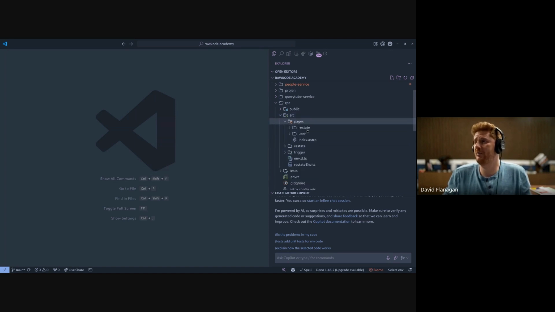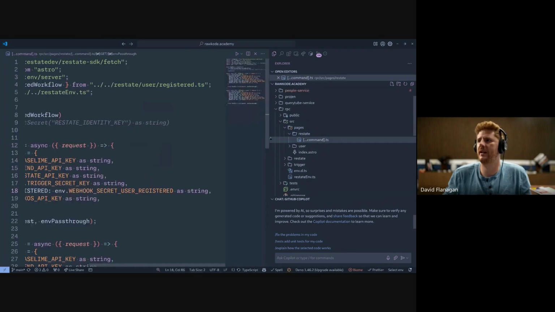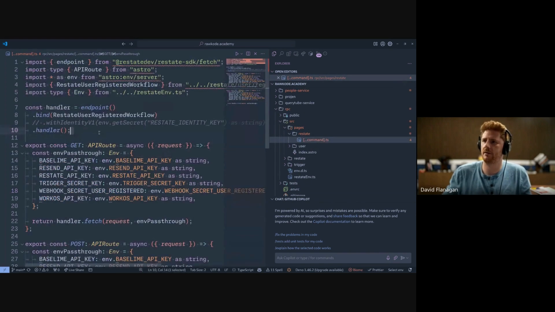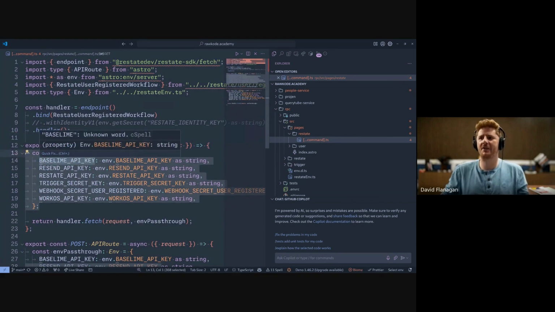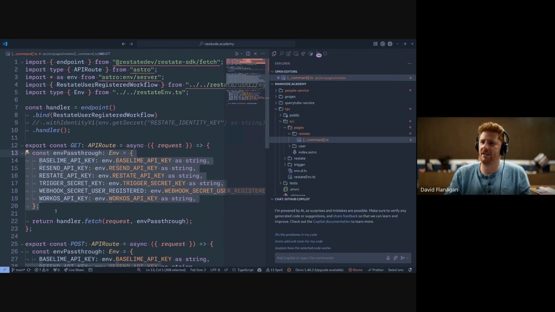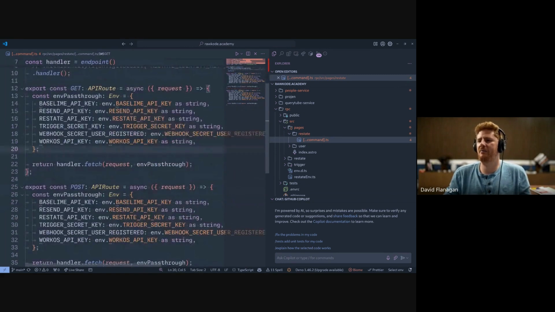And in the Astro application, we just have a restate URL, which is a wildcard matcher so that we can get every get and post. Oh, that's pretty big. And we just pass that and proxy it right through. As you can see, the env pass-through is mundane, so we don't do that anymore, at least we won't be very shortly. And we just pass this straight through.